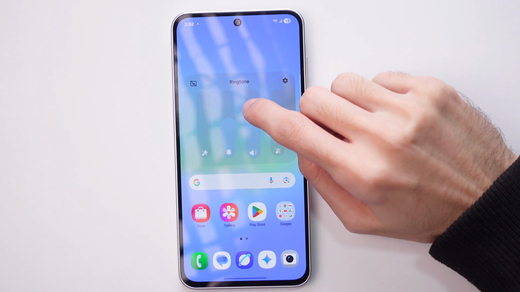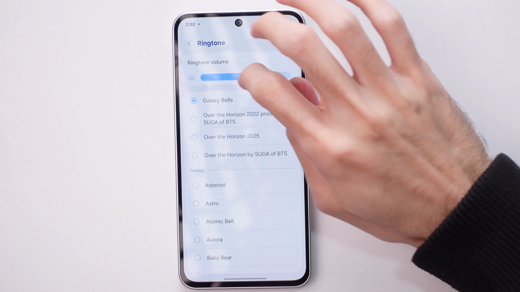of your phone. You can also go to the settings and find sounds and vibration and then tap ringtone, and you can change it from here as well.